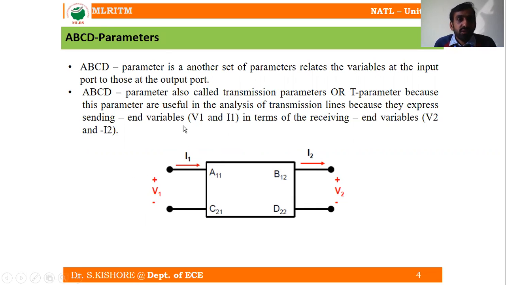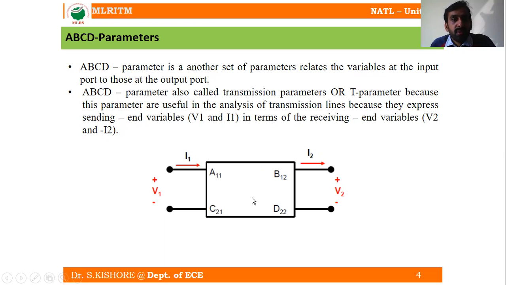As we express these ABCD parameters, we express the sending end variables in terms of the receiving end. From this, we obtain the expressions for the parameters A, B, C, and D.